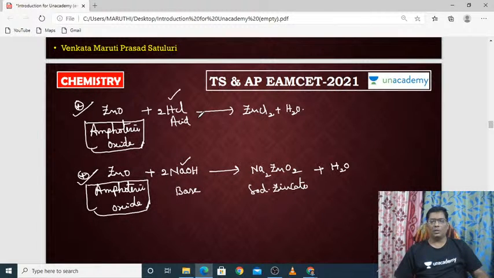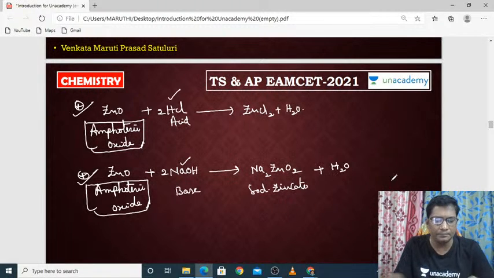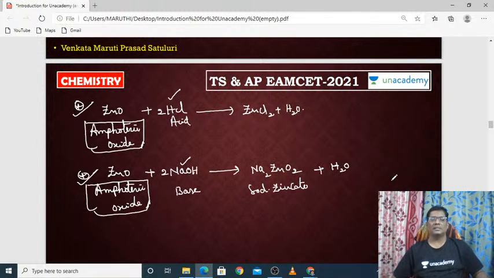I think it is very helpful to you from the EAMCET point of view. And in the next session we will discuss the last concept of this 6A group elements, that is sulfur dioxide, and after that preparation of ozone and sulfuric acid. After this, we will complete the 6A group elements.